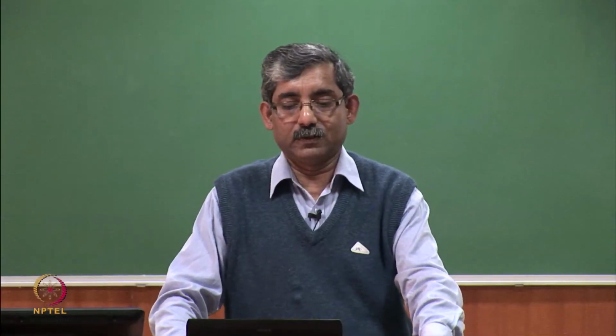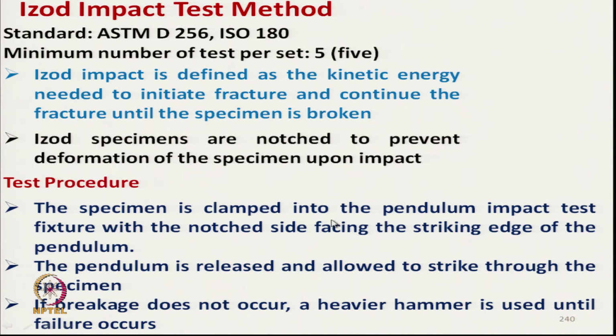So, the specimen is clamped into the pendulum impact test fixture with the notch side facing the striking edge of the pendulum. The pendulum is released and allowed to strike through the specimen if breakage does not occur. So, in case of breakage, it is a very strong material, in that case we can increase the weight of the hammer.